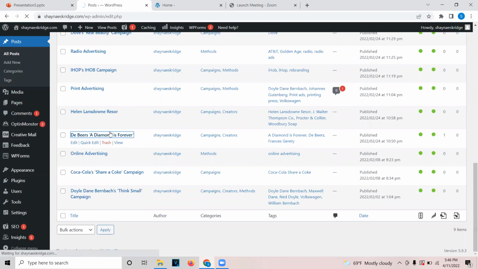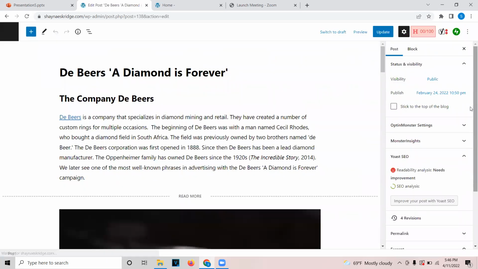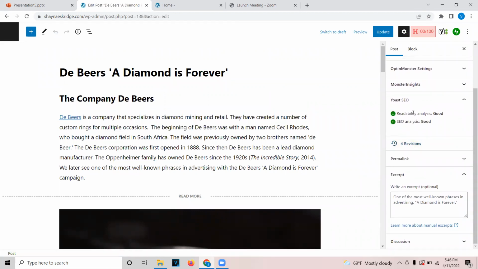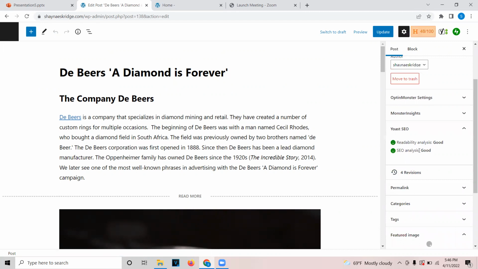Let's take a look at this one. On the right side here, you'll see that it has a readability analysis and an SEO analysis. The readability analysis really helped me with my writing process and let me know some of the things that I was doing well and some of the things that I needed to work on, such as passive voice. That is something I needed to work on with a lot of my posts. So I'm really glad that I had this plugin because it was really helpful for me. And it also gave me a readability score, which basically was like how easy it would be for my audience to read. So that was really important as well.